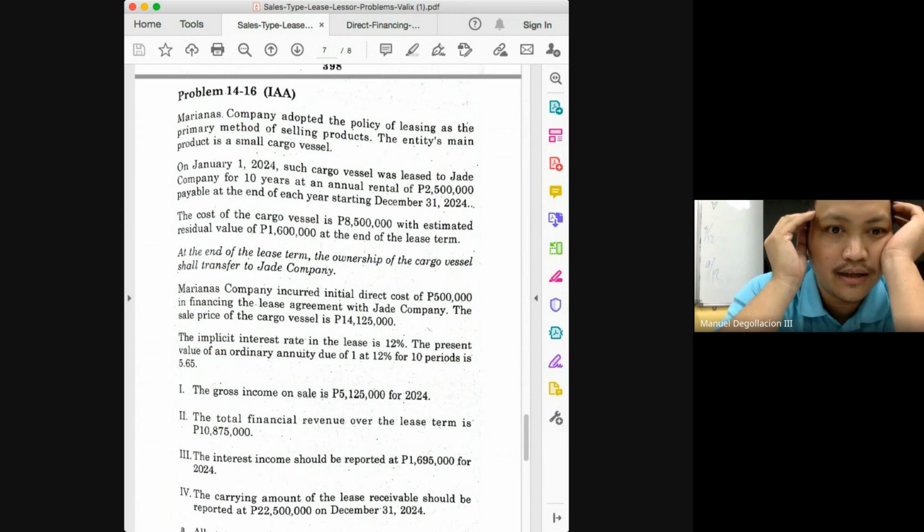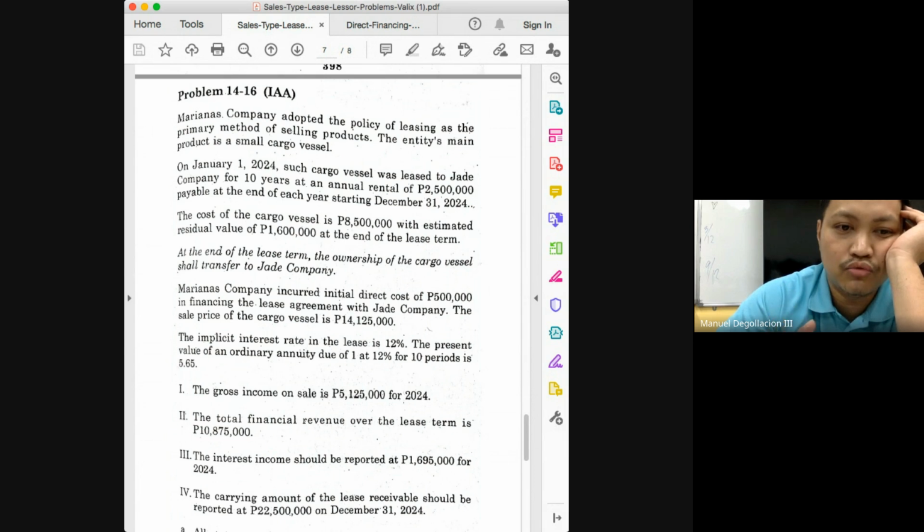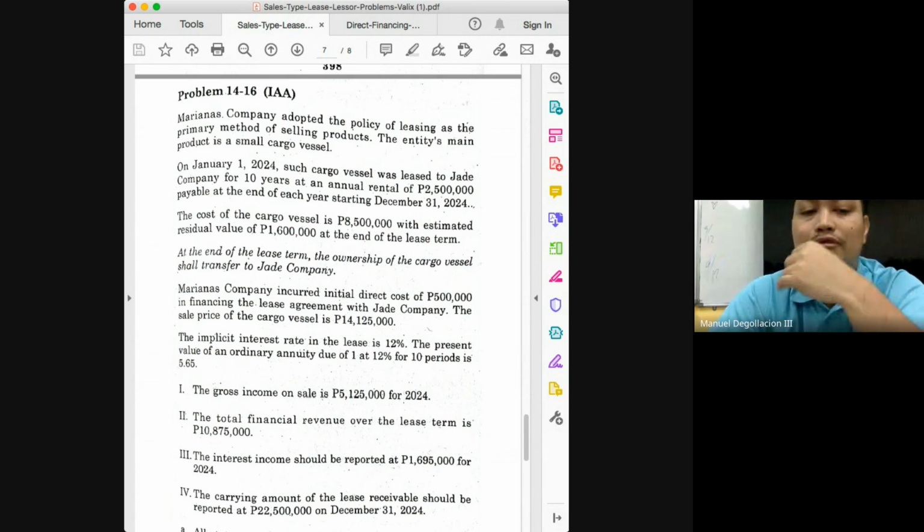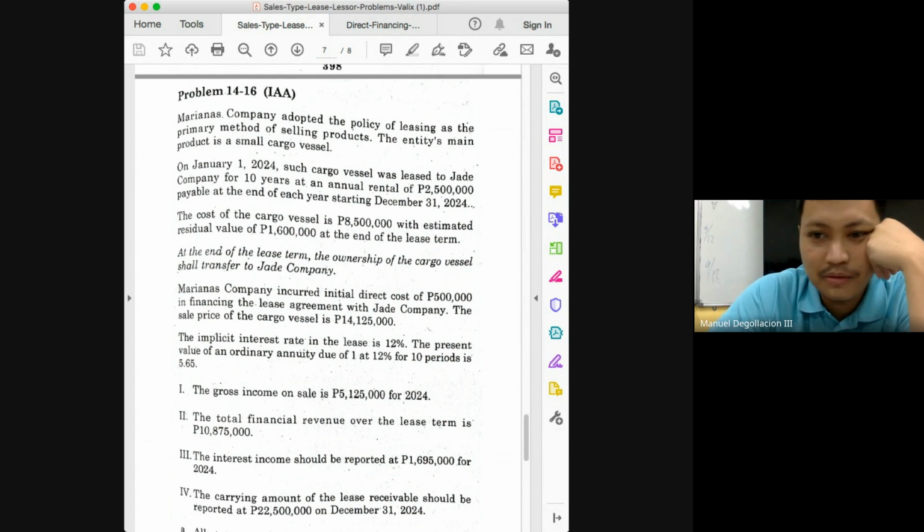2,500,000 times, we're given with an annuity due factor, ordinary annuity due, of 5.65. Multiply that with 2,500,000. 2,500,000 times 5.65.